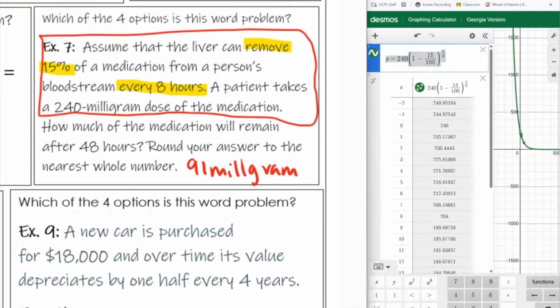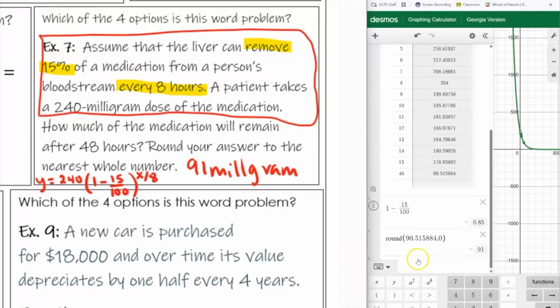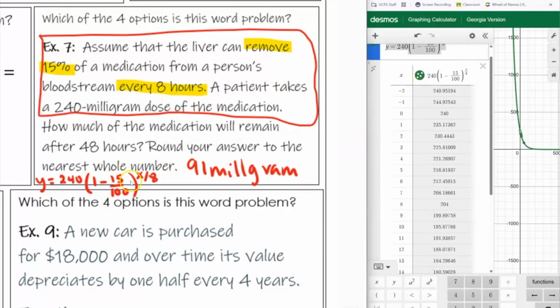So I'm just going to squeeze it right here. y is equal to 240 times (1 minus 15 over 100) to the power of x divided by 8. There was nothing else I was doing in this question except finding the function. It didn't ask me if it's growth or decay. So basically, whatever you're putting in Desmos, I need here. This one was just what is the function, and then from that, what is it after 48 hours? So x is equal to 48.